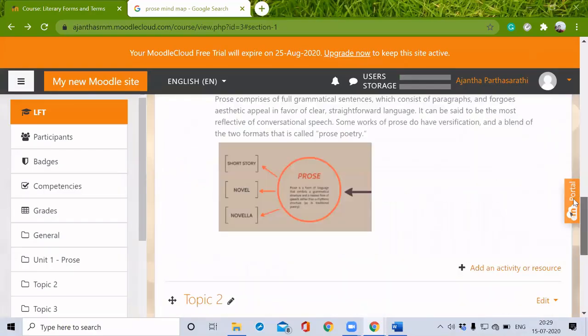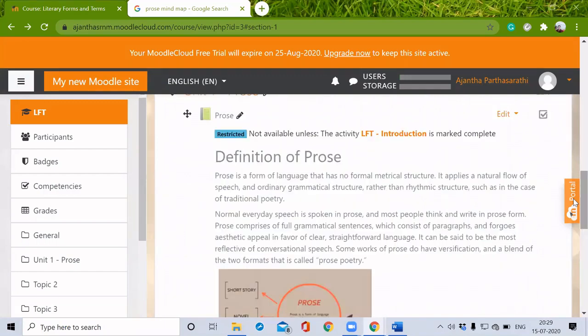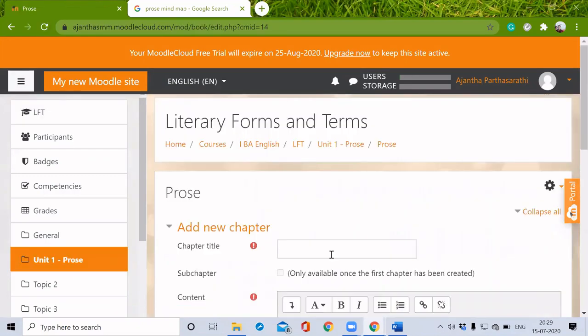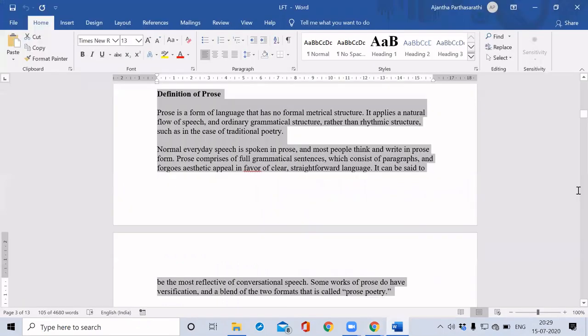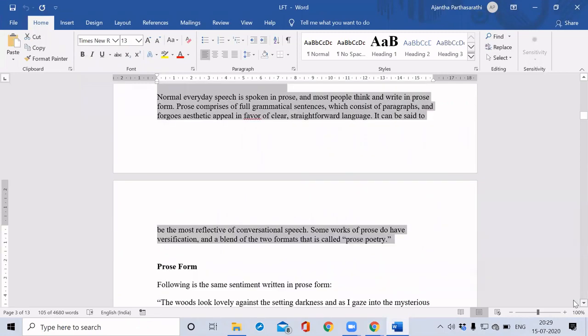If I want to add more pages, if it is a book, we have to add a larger number of pages. So what I can do, just click here. So we can get chapter title. For the second chapter, I'm giving the name prose form.